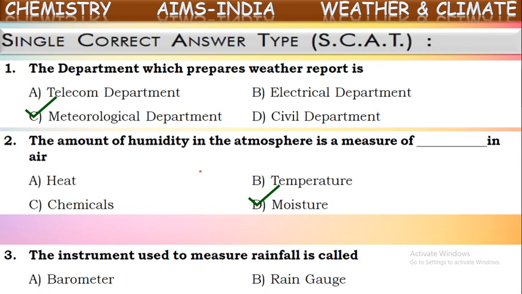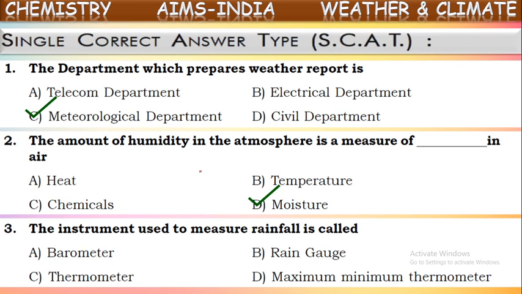Okay, next one. The instrument used to measure rainfall is, yes, we have seen the measurement of different components of weather like temperature, rainfall, wind speed and wind direction, humidity. These are all called the elements of weather or components of weather. And we have seen how to measure these elements of weather also.